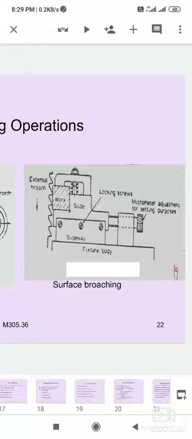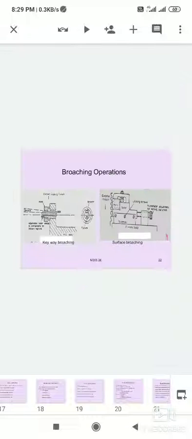The broach tool is made of a series of cutting edge teeth which gradually increase in size along its length. The length of the broach depends on the amount of metal removal, length of stroke, amount of accuracy, and the degree of finish in the roughing teeth, semi-finished teeth, and finishing teeth.